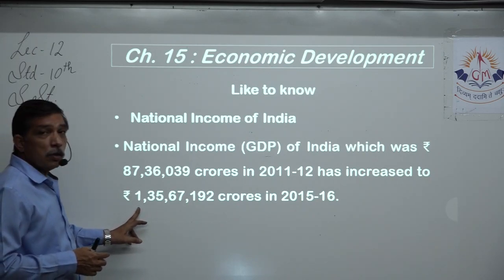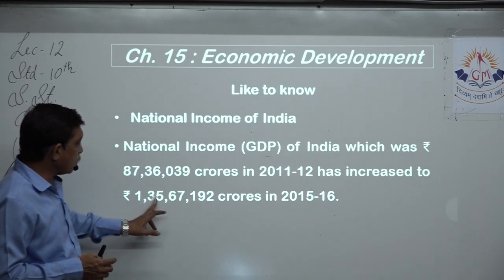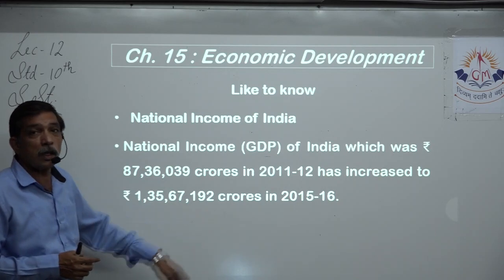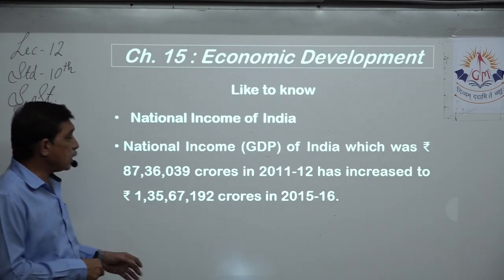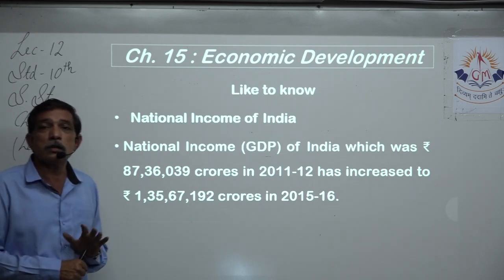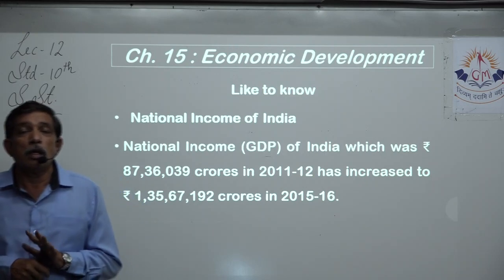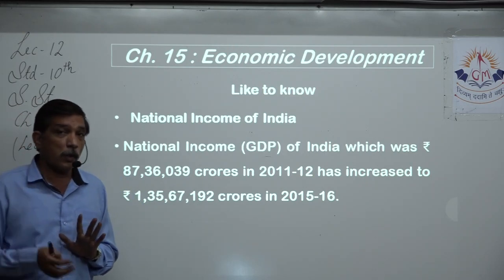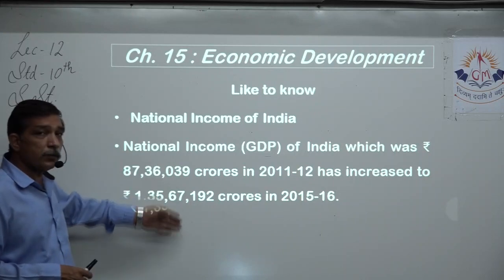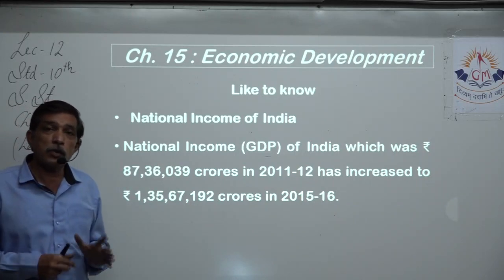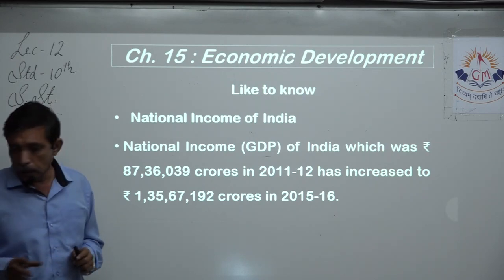It shot up to this much, that is 1 lakh 1 crore 35 lakh 67,100, and that is a huge gap. Yes, almost you can see some 38 to 39 lakh crore more, right? So that is quite a huge jump, and looking at these figures we can come to know that economic development is happening in India.